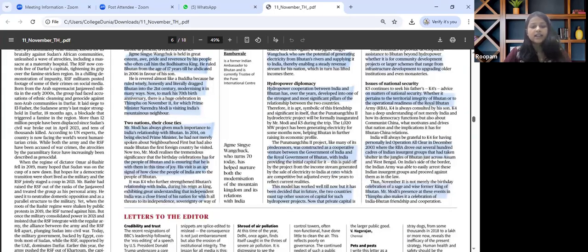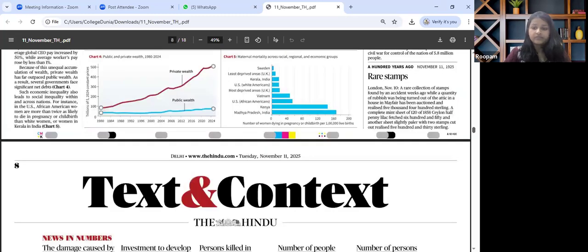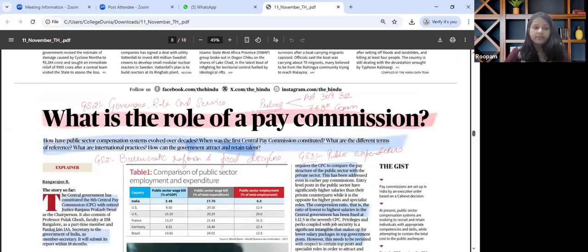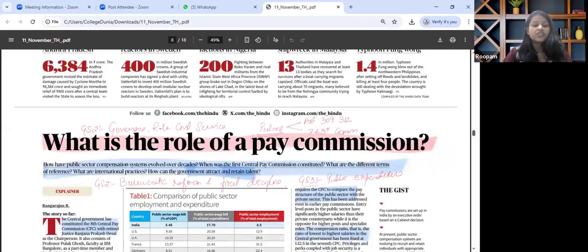The next important article is about pay commission. So what is the role of pay commission? Relevant for, again, GS paper 2, governance and role of civil services in democracy. The key theme that has been discussed over here is about rationalizing pay, productivity and motivation of government employees. For prelims perspective, we need to know about Article 309 and 312.